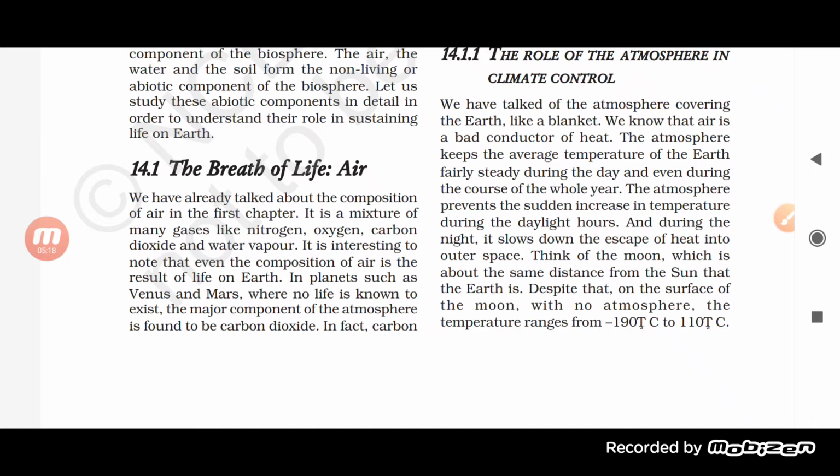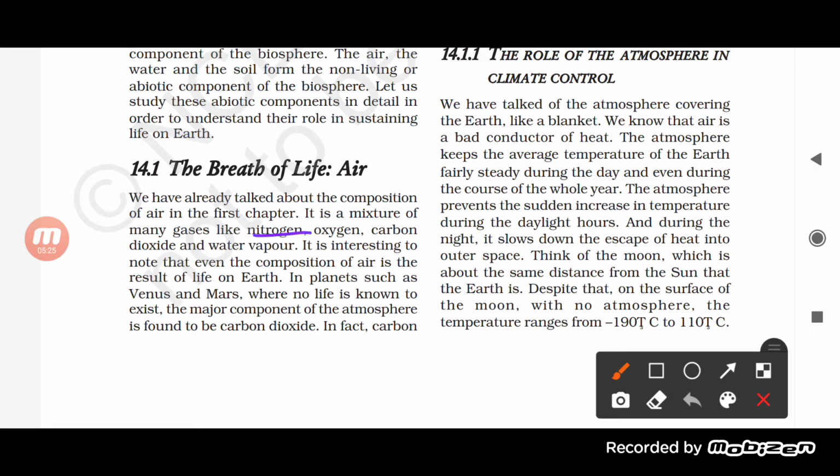We have already talked about the composition of air in the first chapter. It is a mixture of nitrogen, oxygen, carbon dioxide and water vapor. These are the composition of the air. And it is really interesting to note that even the composition of the air is a result of life on earth. In planets such as Venus and Mars, where there is no life, the major component of the atmosphere is carbon dioxide.